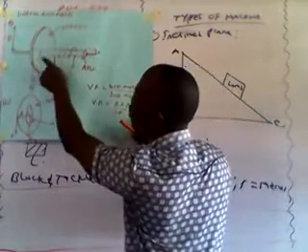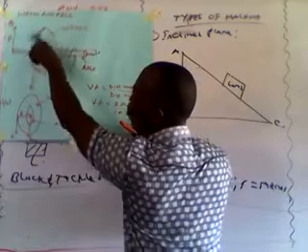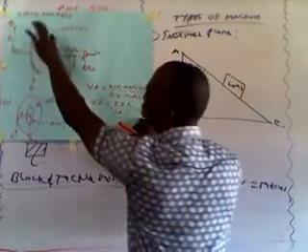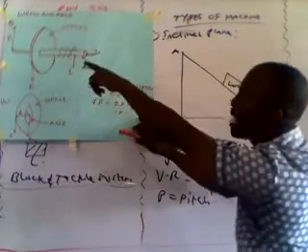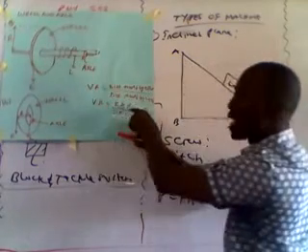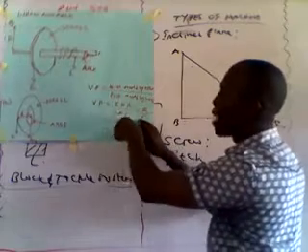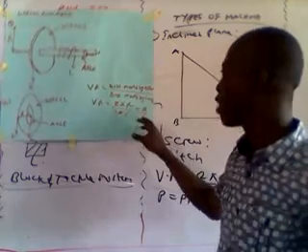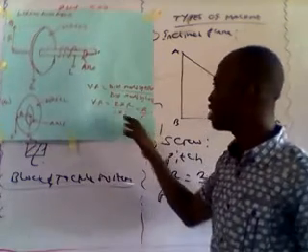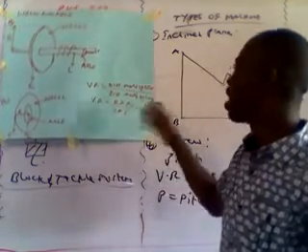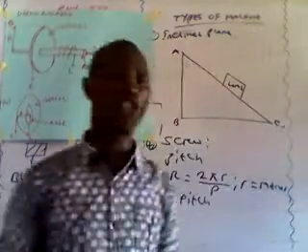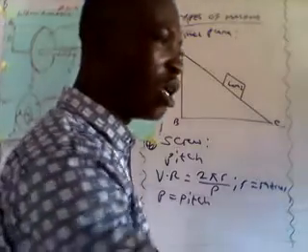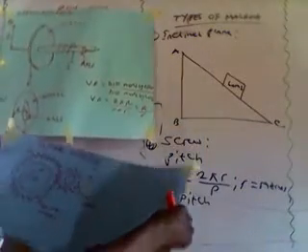The circumference of what? Because the wheel is circular in nature, we use the circumference of the circle, and for the bigger circle we use 2 pi R. For the axle, its circumference is 2 pi small r. So you can see that 2 pi cancels 2 pi, and the velocity ratio for wheel and axle becomes big R over small r. The velocity ratio here has no unit, because whatever the unit of big R might be must also be the unit of small r, so the 2 units cancel out. Then lastly we look at gear wheels.